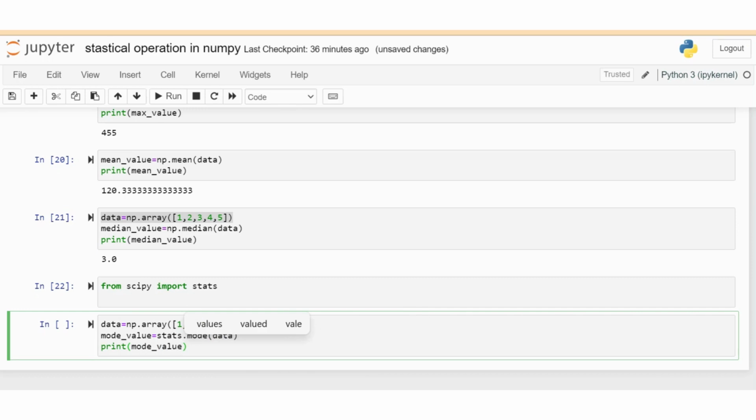The mode is the most frequent value in the data. In simple words, it is the most often occurring value in the data, meaning which value has come the maximum number of times. In this example, create a variable, suppose 2 2 3 4 3 2 3 2 3, and run this code.